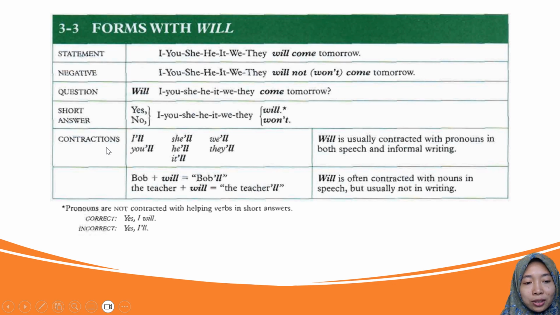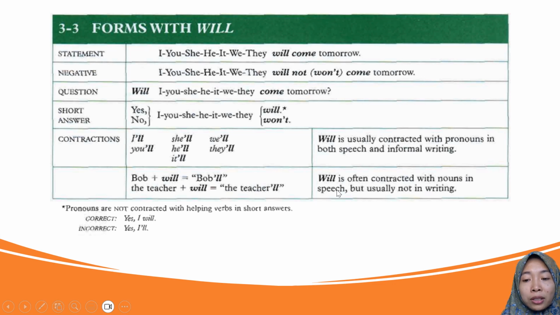Okay, contractions. Contractions is a kind of shortening the long form into a short form. Will is usually contracted with pronouns in both speaking and informal writing. So will here is contracted into the short form after the pronoun, like I, you, she, he, it, we, they.